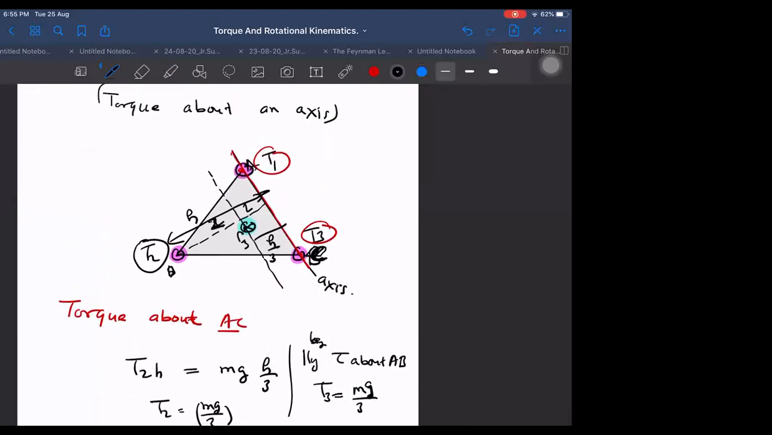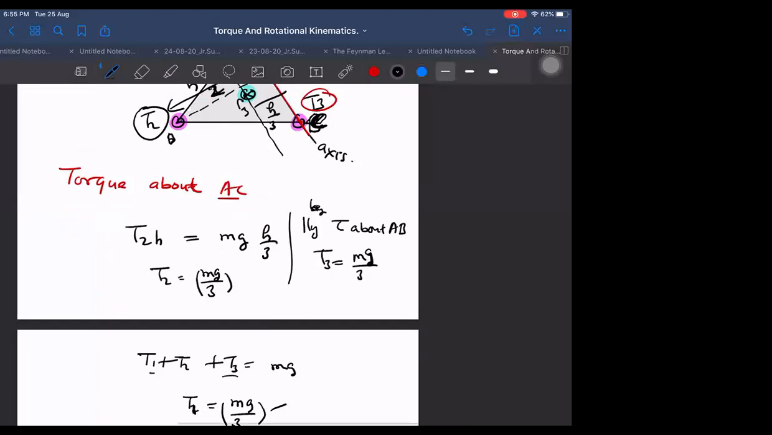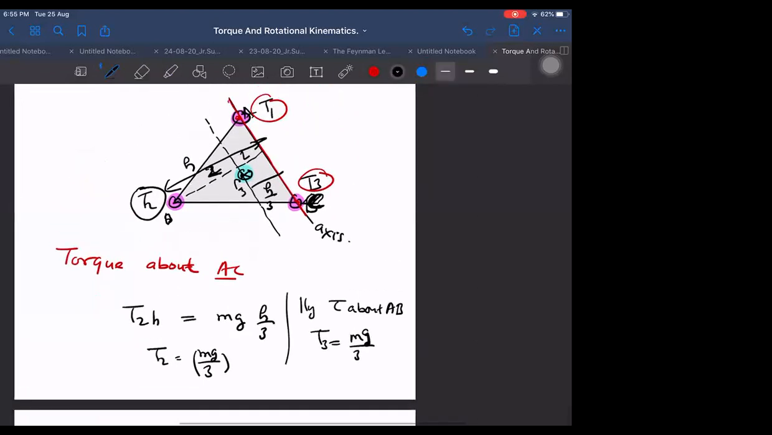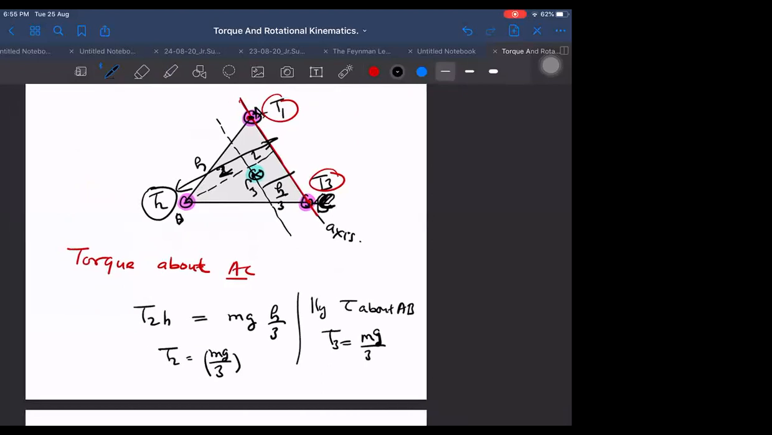Sir, when we took AC, how do T2 and T3 become 0? Who said T2 and T3 are becoming zero? Torque due to T2 and T3 is becoming zero because that tension is passing through that axis. I told you this morning, I gave you a demonstration also. If the tension passes through the axis, then torque due to those two tensions will become zero.